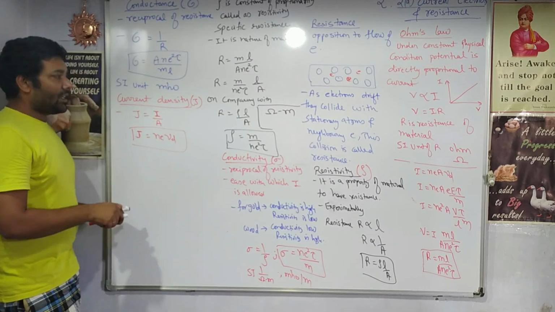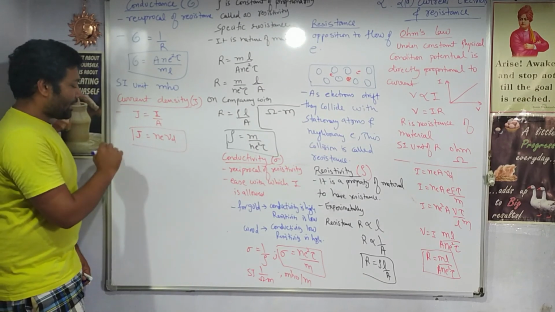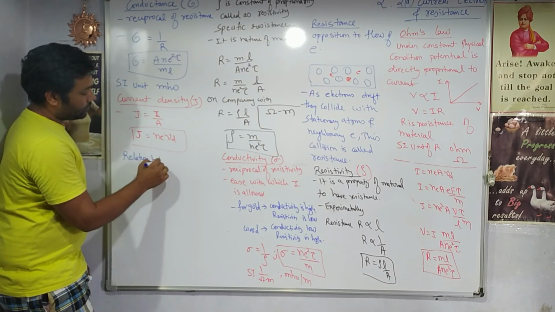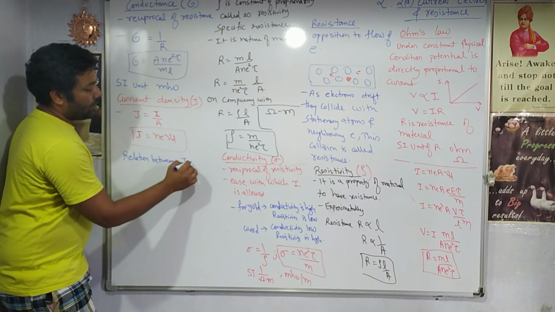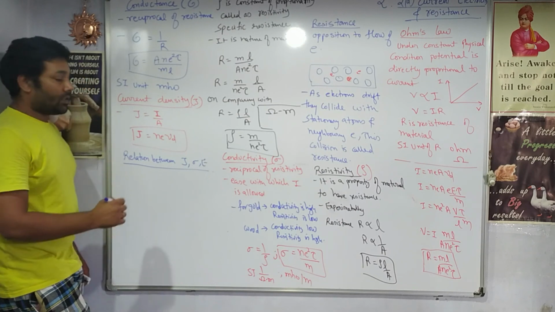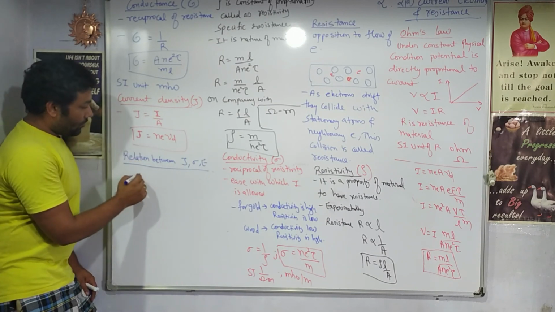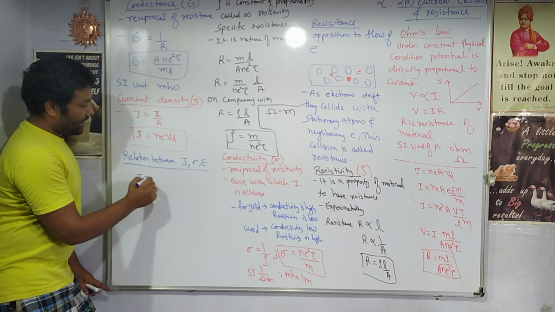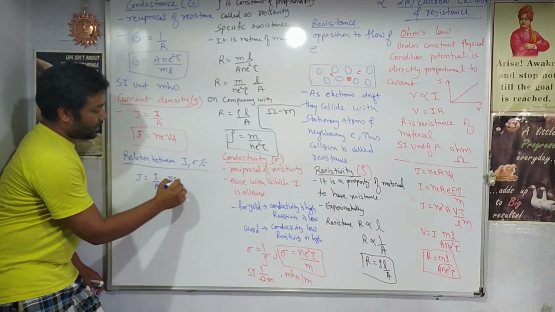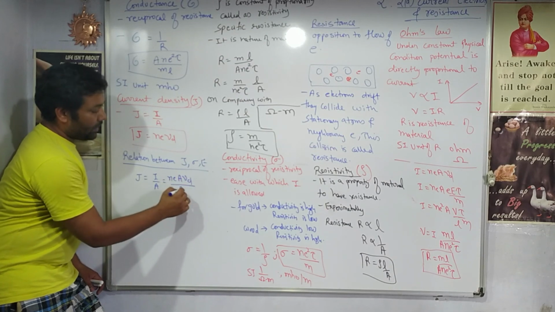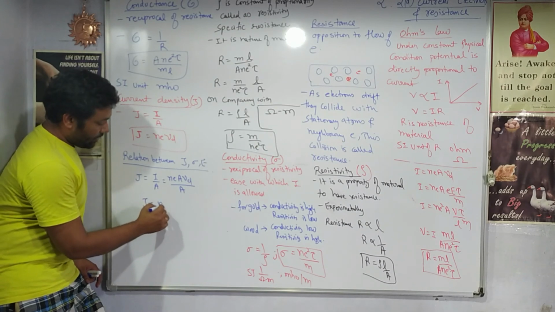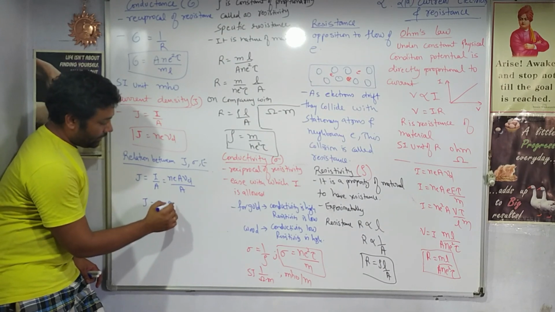One more small relation which is mostly asked in exams is the relation between J, sigma and E. Current density J is current per unit area. Substituting the value of current, n e A v_d upon the area of cross section, A gets cancelled.